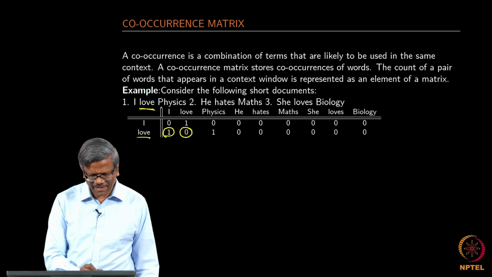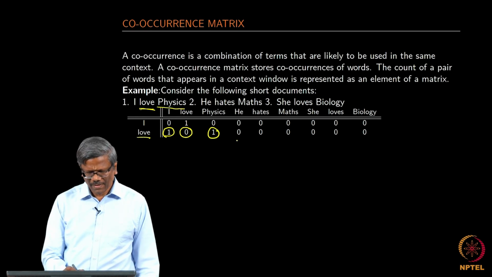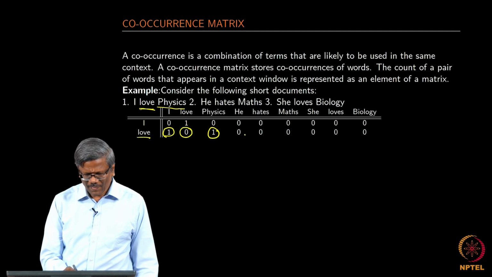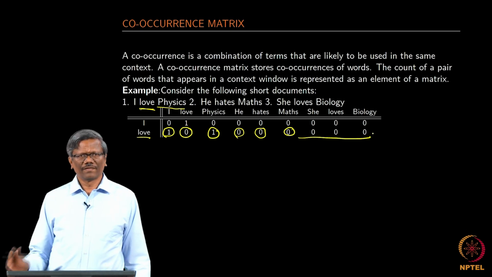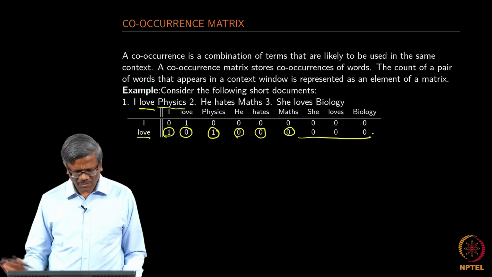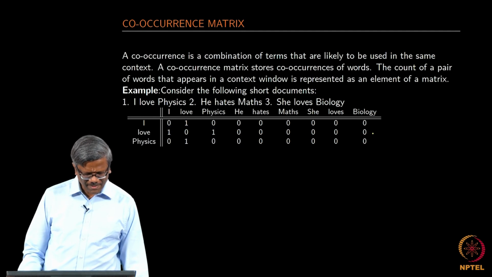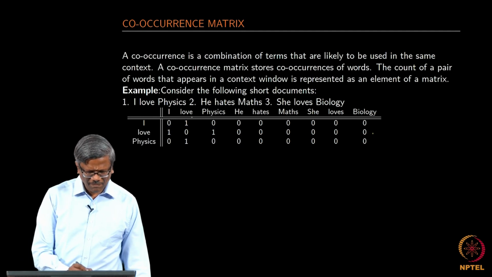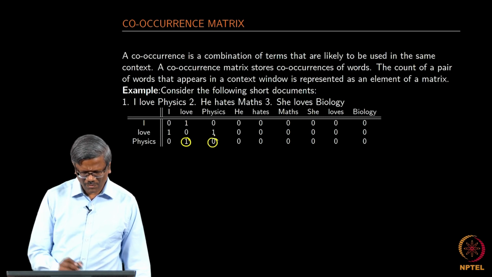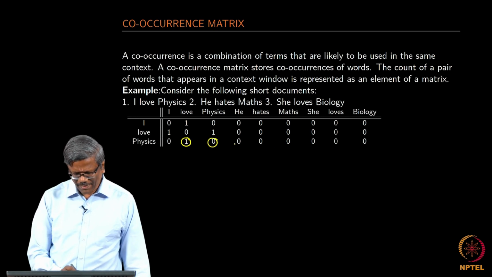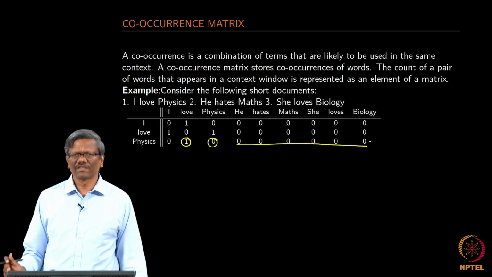The next word for love is physics. So, there is a 1 here, and then love and he, hates, maths, these are all 0 because those words do not co-occur. In the same fashion for physics, you have love and physics, and then physics and physics do not occur together, and the rest of them are all 0 because they do not co-occur.